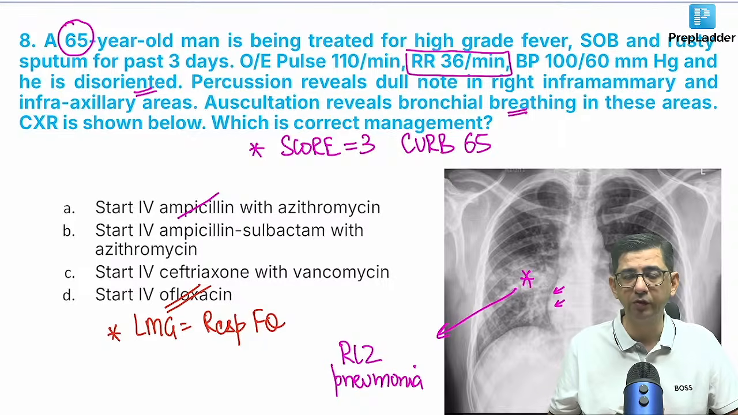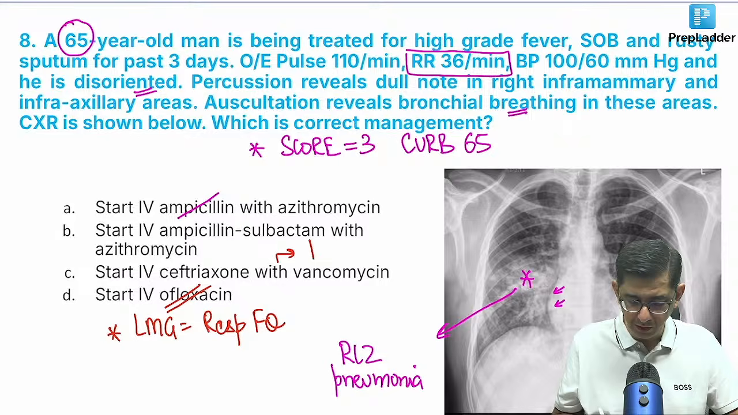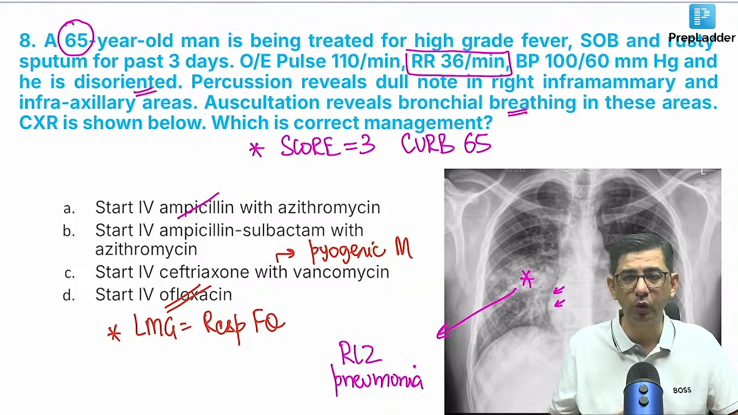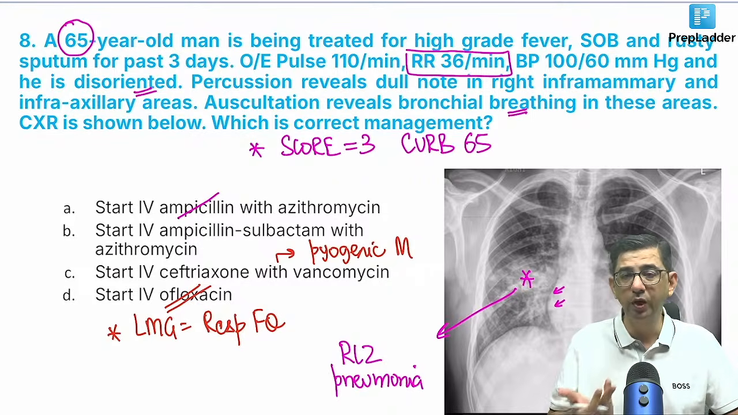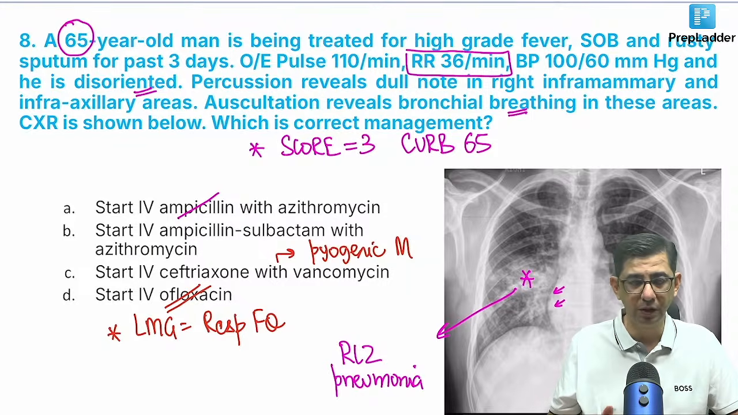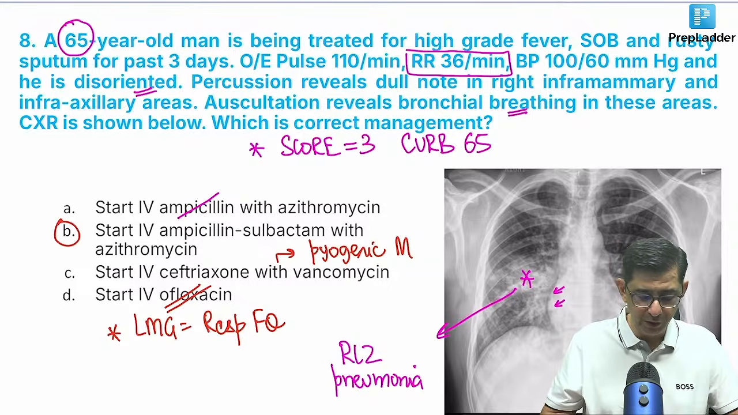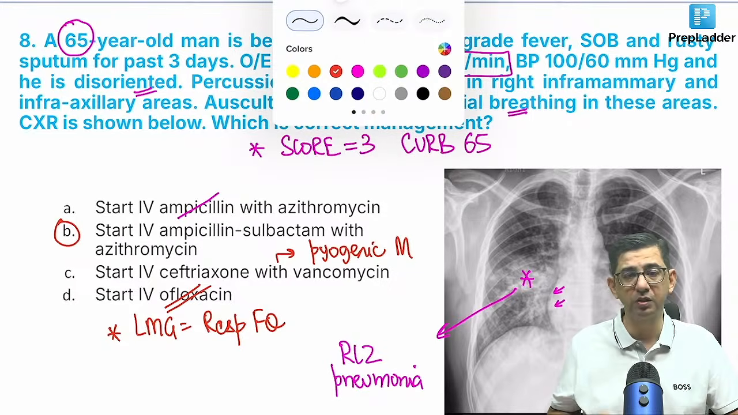In option C, ceftriaxone with vancomycin. So not vancomycin, because that is given in the treatment of meningitis. Ceftriaxone with vancomycin is for empirical treatment of pyogenic meningitis, where Streptococcus pneumoniae is the only organism. But the patients who have come to us could have typical and atypical both present. So what I need to do for this particular individual is use ampicillin sulbactam with azithromycin for